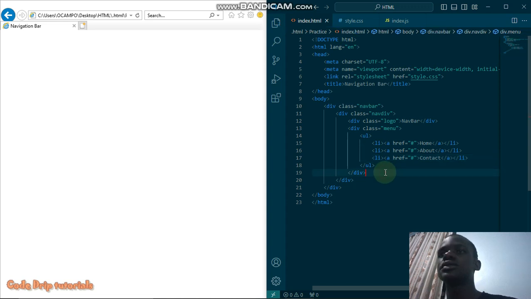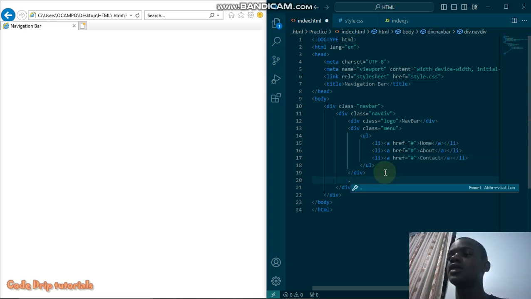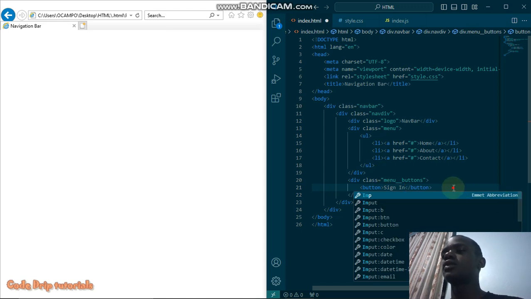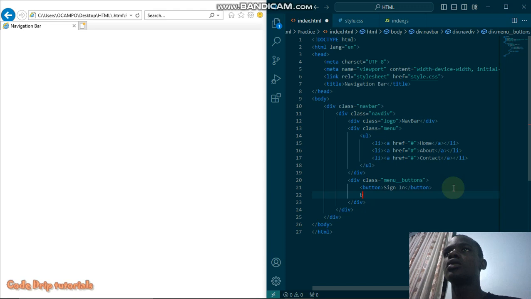After that, I'm going to give another div and then another class to my menu buttons. Now here I'm going to have two buttons: the sign in button and the sign up button.